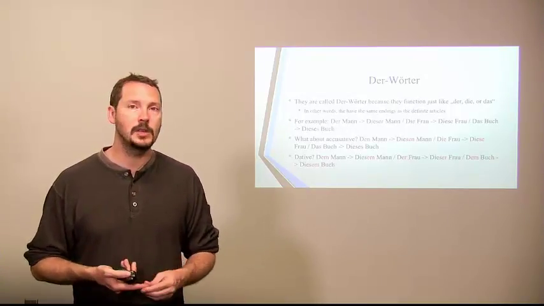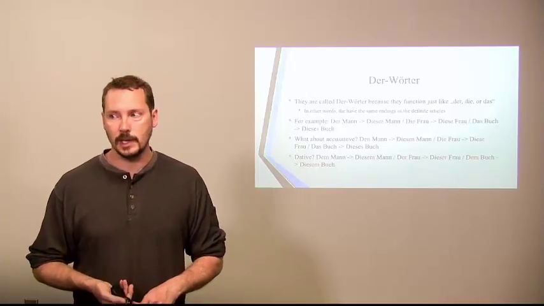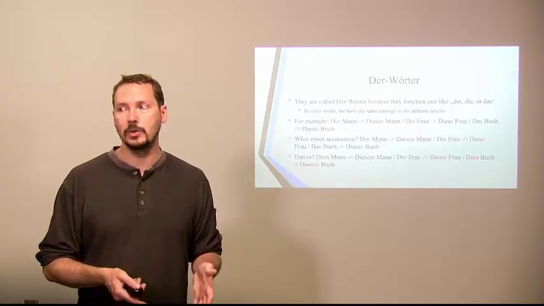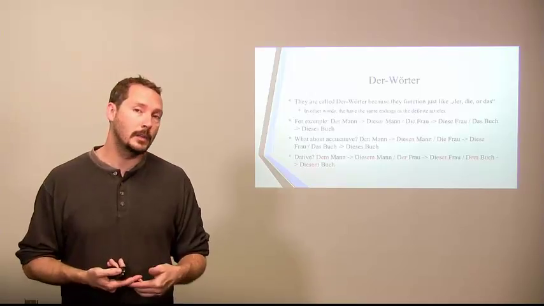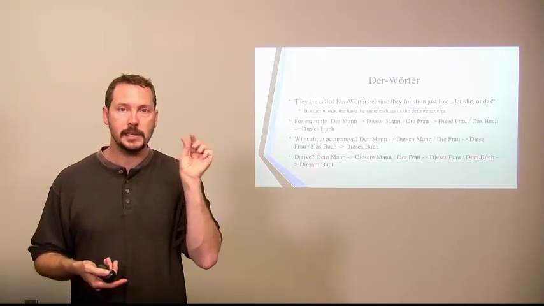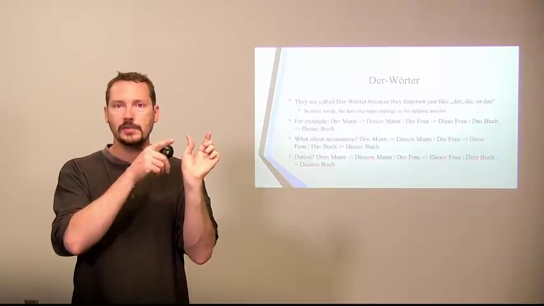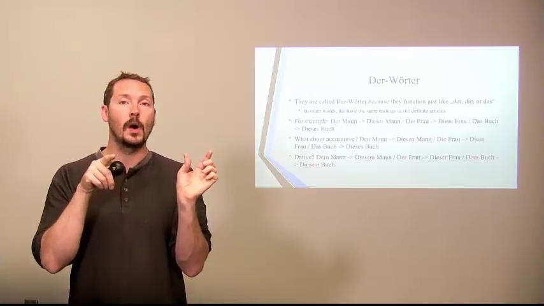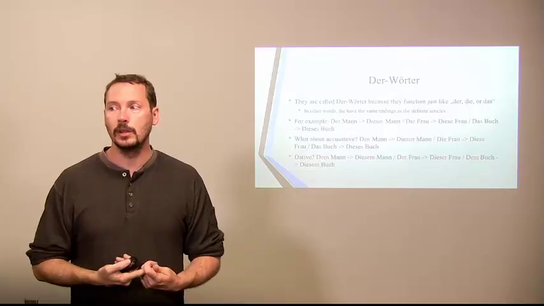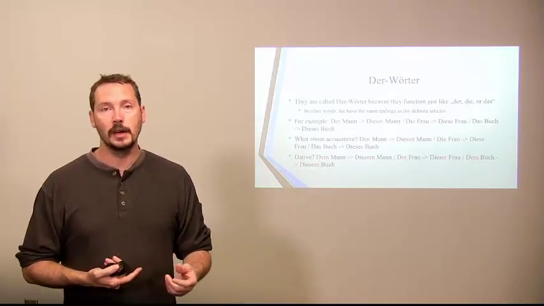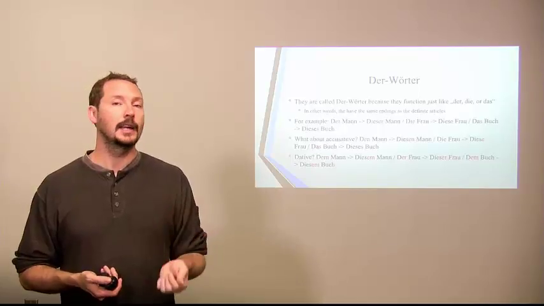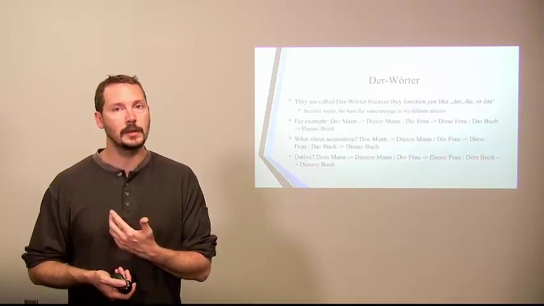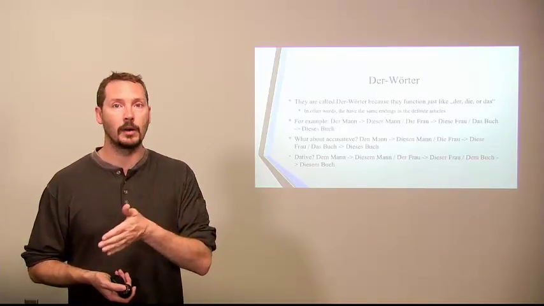So how would you form these using, for example, this or these? Let's take a look. You can see right after the arrows, I have the transformation. I go from der Mann, masculine, to dieser Mann. Notice what I highlighted in the PowerPoint, the ER ending. That masculine ending, the ER, gets transferred directly over to dieser. You can see it's the exact same ending. Why? Because it's matching gender. So let's take a look at die Frau, which is feminine. It becomes diese Frau. Notice again, I highlighted the endings for you. Feminine always has this E ending, and so diese just gets an E ending. So we have diese Frau, meaning this woman.